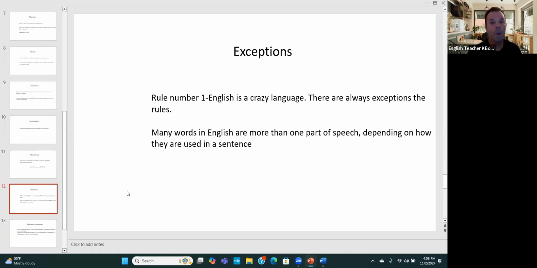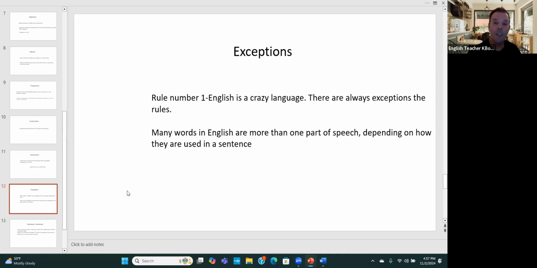So I'll use the word fair. The word fair could be a noun. A fair is a place where you go, at least here in California, in this part of California, the fair is in the spring, and it's a place you go. It's kind of like an amusement park and where they show exhibits.